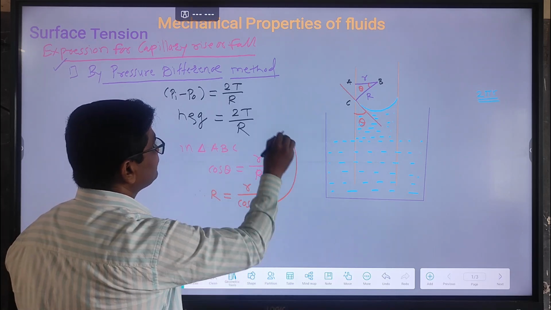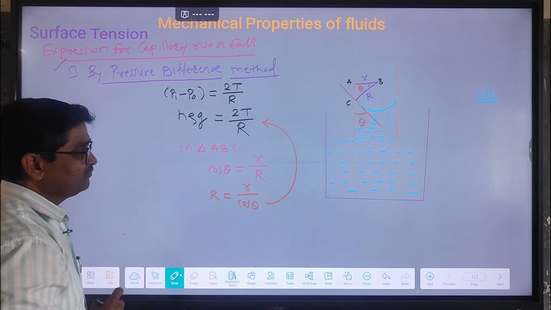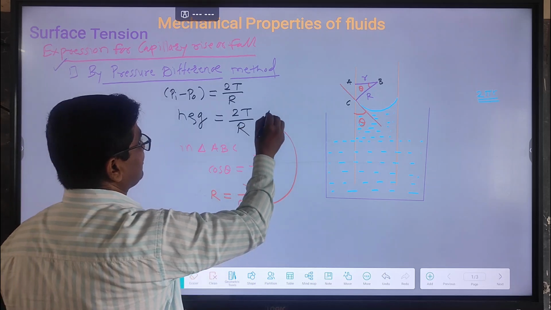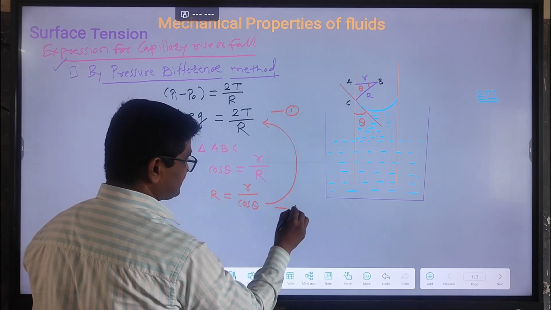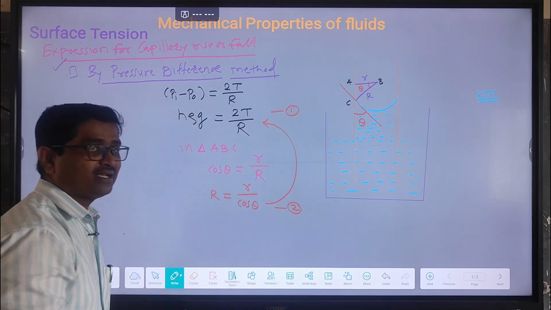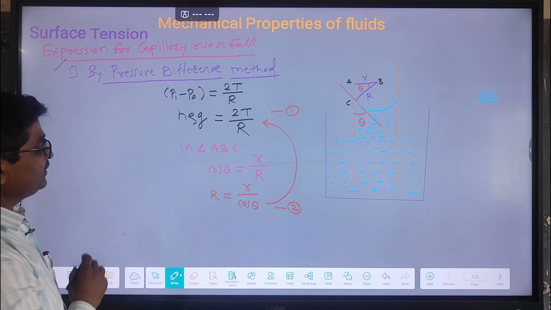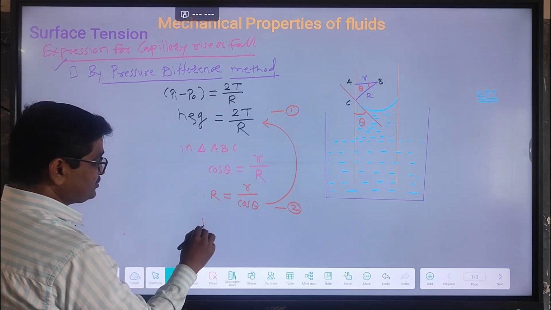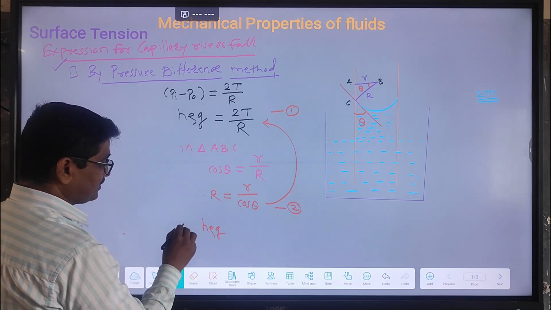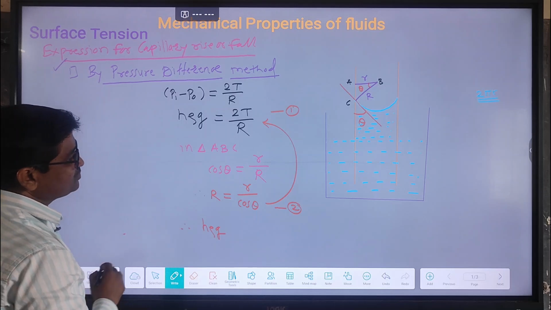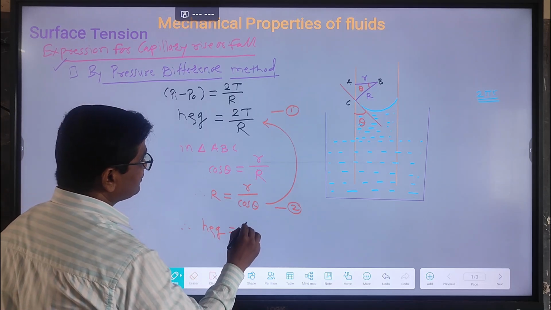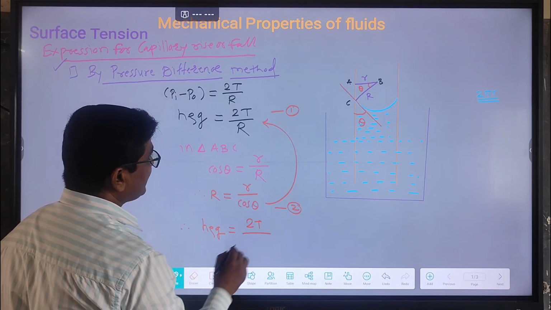So put this value from this equation, what do we get? Call this equation number 1 and this equation number 2. Put the value of R in equation number 1. So we get h rho g. Therefore, we get h rho g is equal to 2T divided by R.